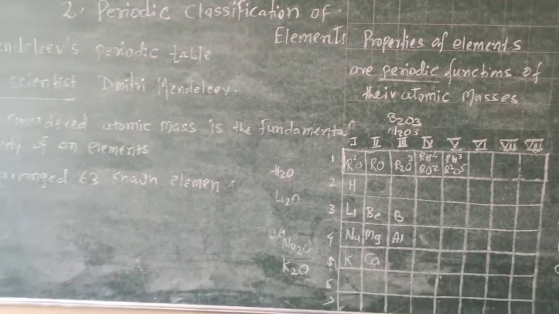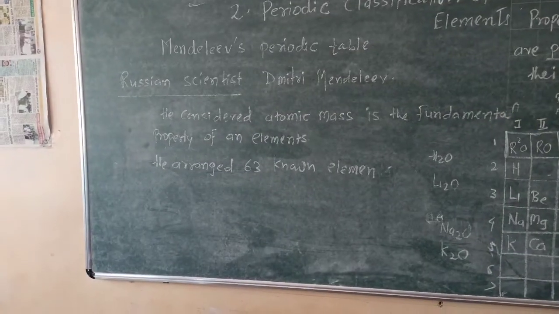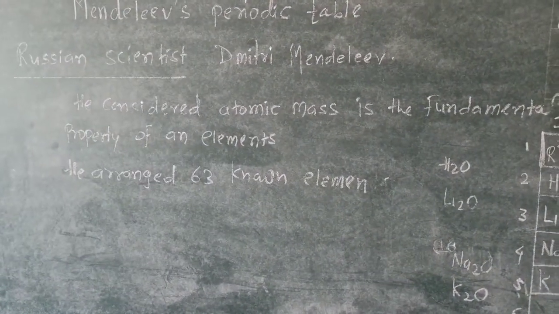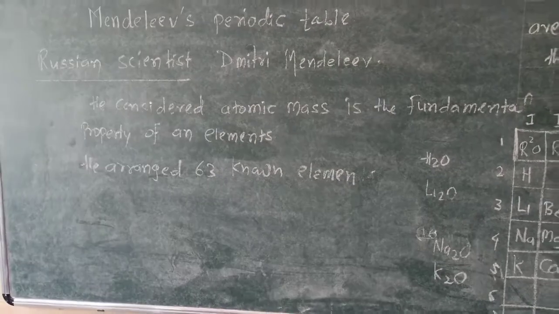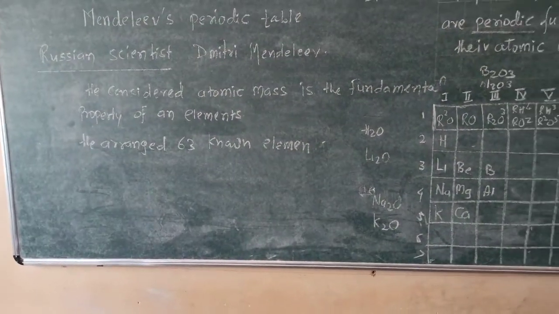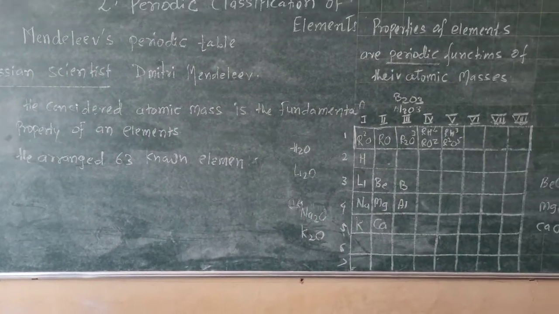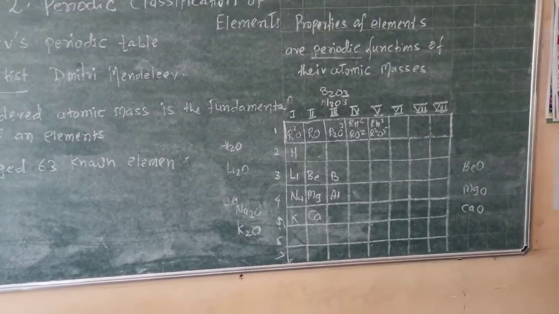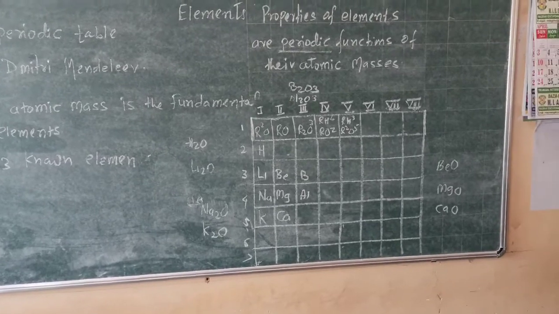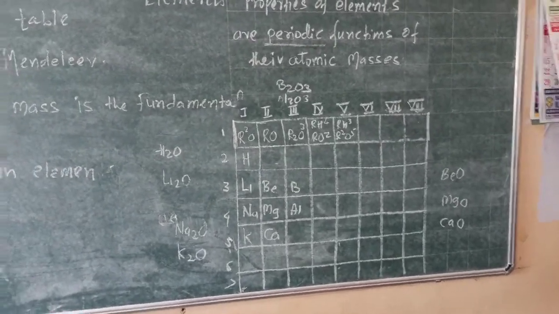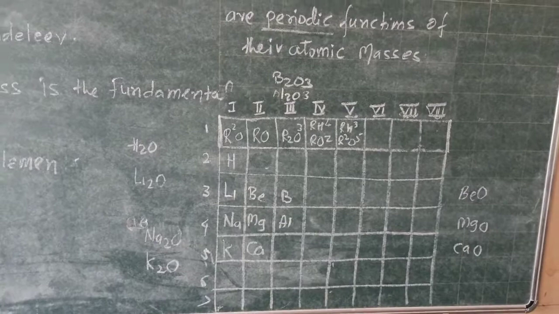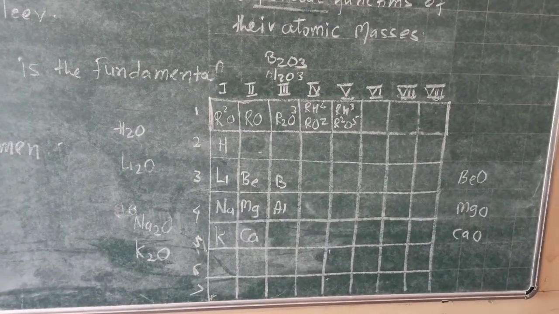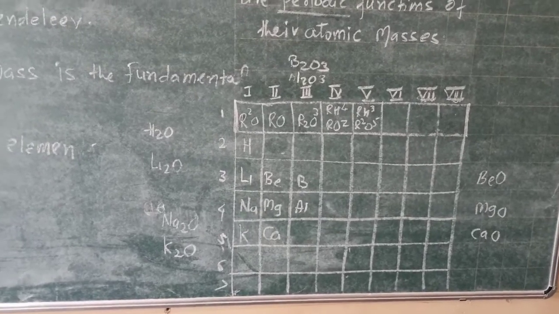You know, in his time there were only 63 elements known. So those 63 elements he tried to classify. He prepared a table, and in his table he made 8 vertical columns, and those 8 vertical columns are called groups and 7 horizontal rows are called periods.